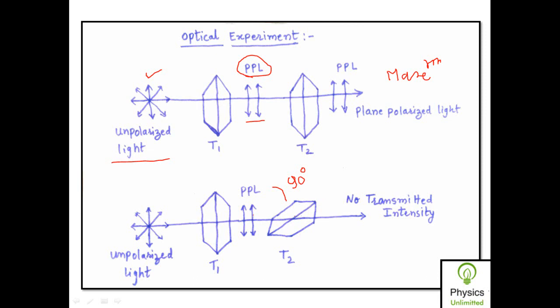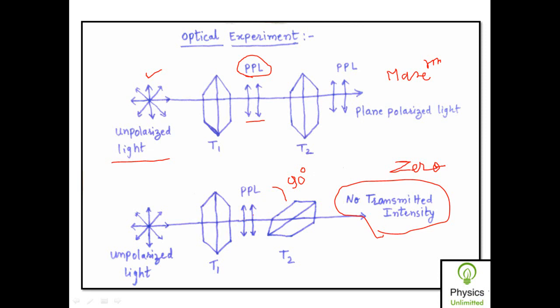So all these vibrations are absorbed by the tourmaline crystal, which is T2, and hence the intensity of transmitted light is 0. So what does this optical experiment prove? This optical experiment proves that light has transverse wave nature, because if light waves had longitudinal wave nature, then both the crystals would be transparent, and therefore rotation of the second tourmaline crystal should not have caused any change in the intensity of transmitted light, because both of them are transparent in nature.